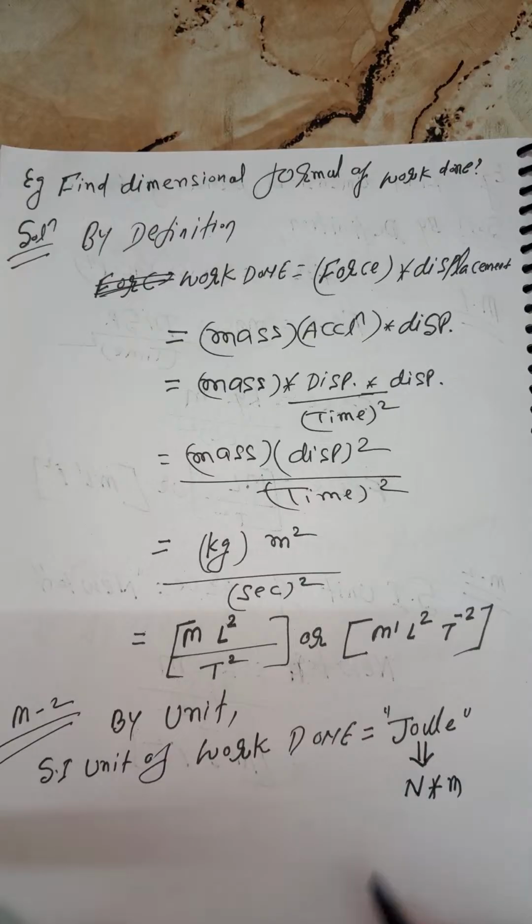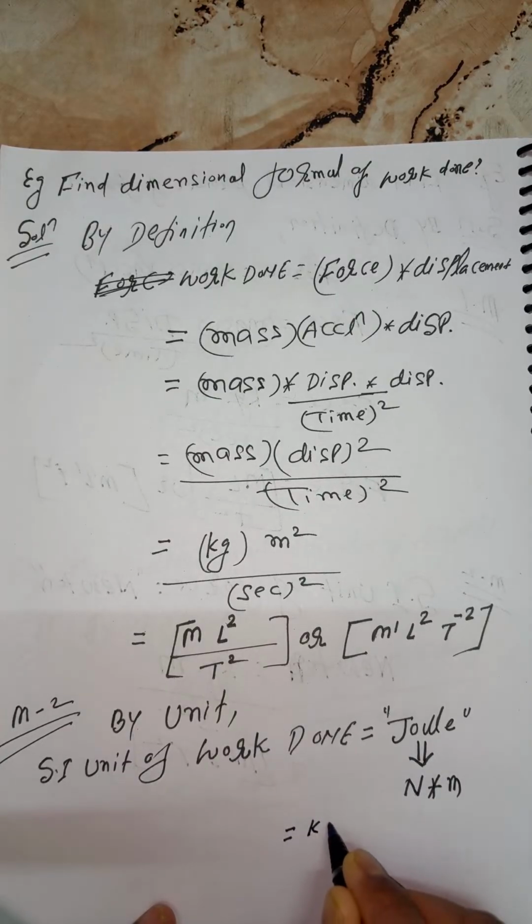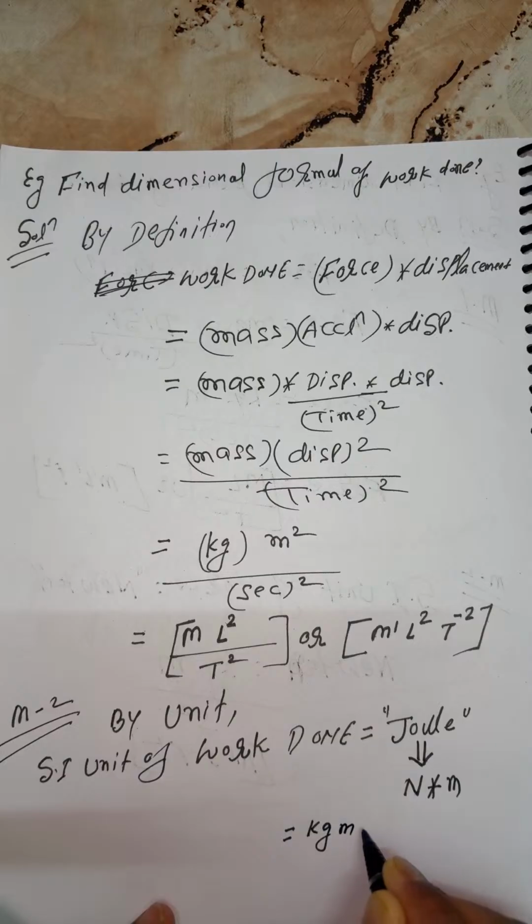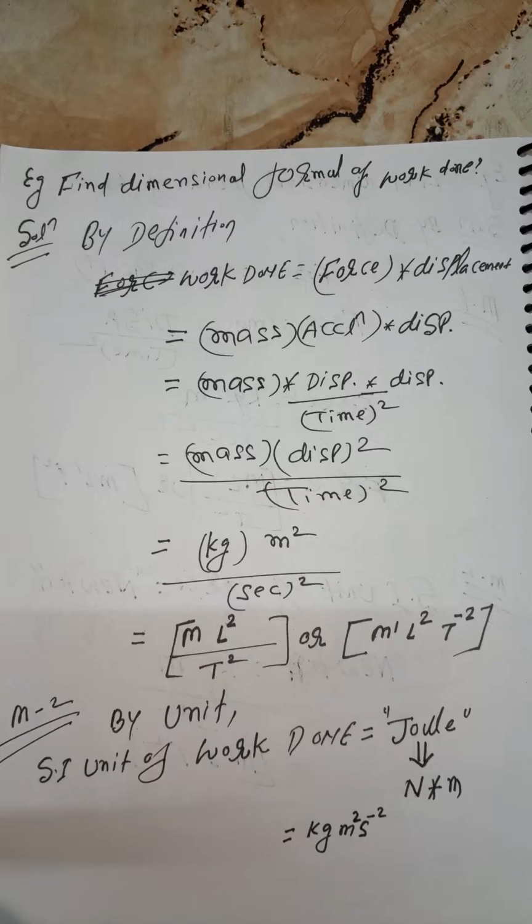Newton, as I said previously, if required you can use here. Newton is kilogram meter s to the power minus 2, and one meter is there also, so you can say this is kilogram meter square s to the power minus 2.